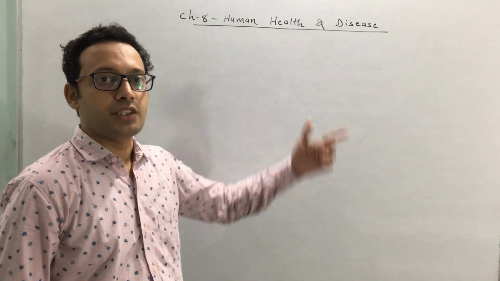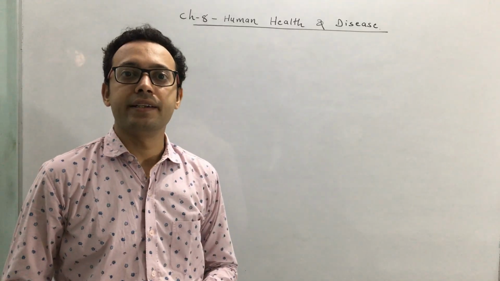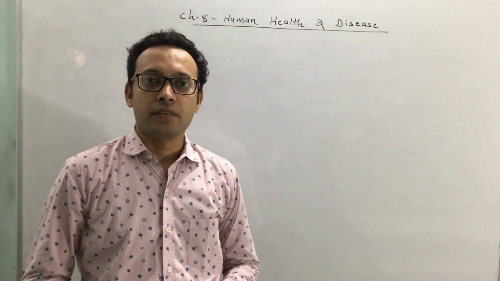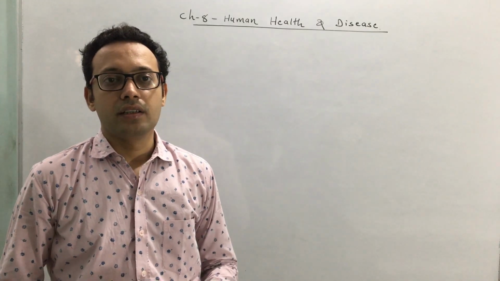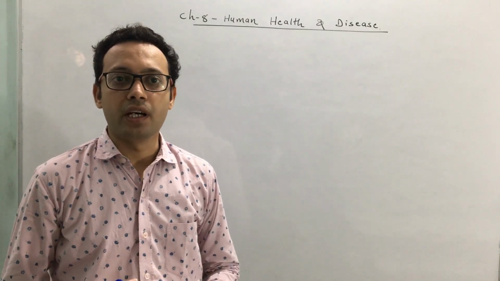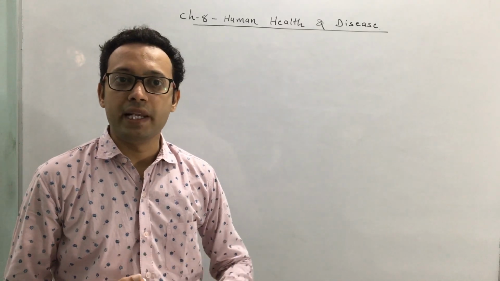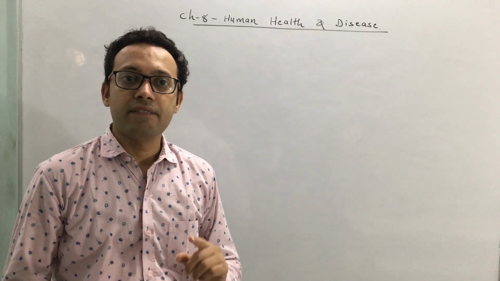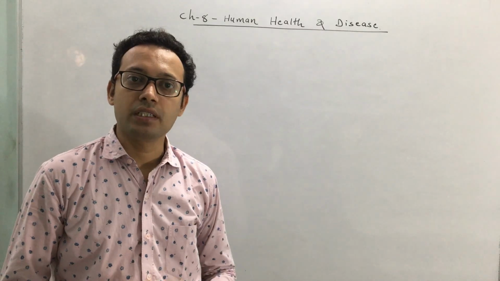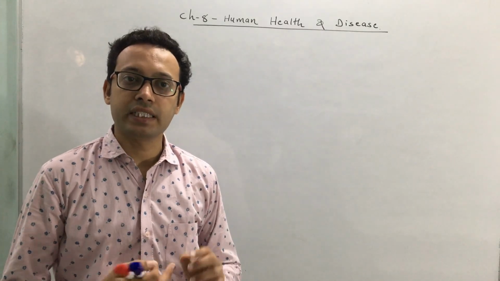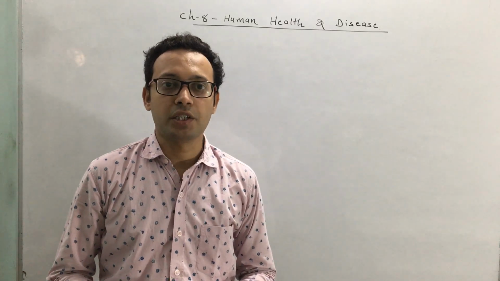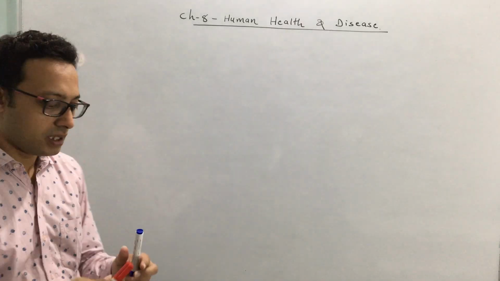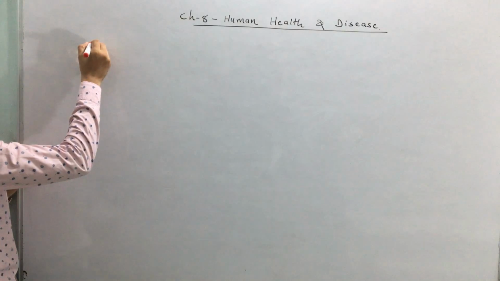We were discussing chapter number 8, Human Health and Disease. We have discussed many diseases in this chapter like typhoid, pneumonia, common cold, malaria, AIDS, filariasis, amoebiasis, elephantiasis, etc. And now we are starting with one more important disease in this chapter, and this is called cancer.